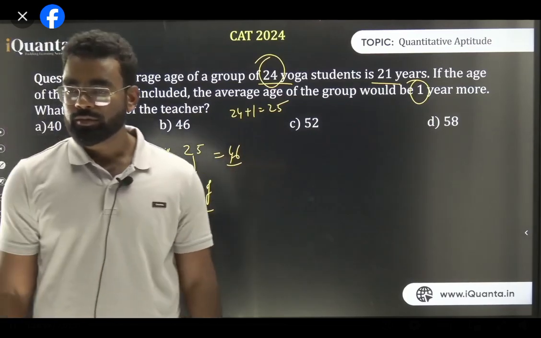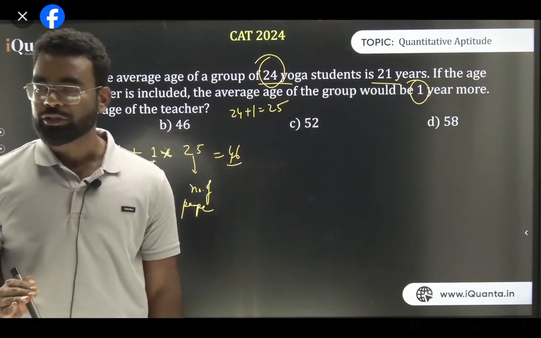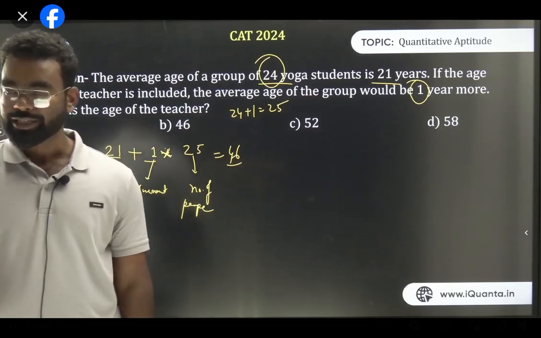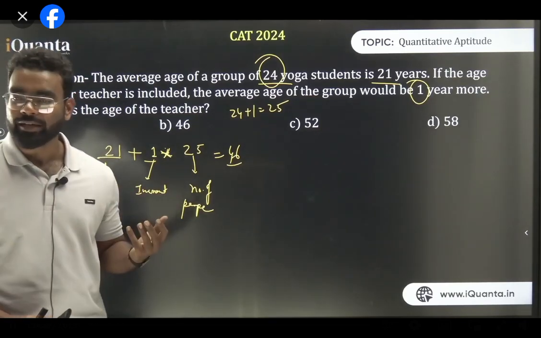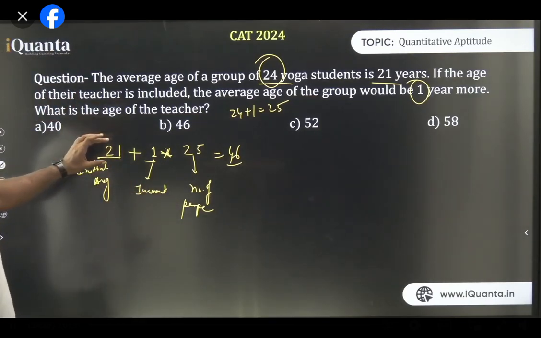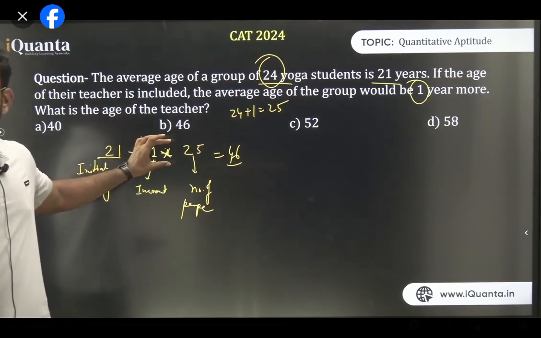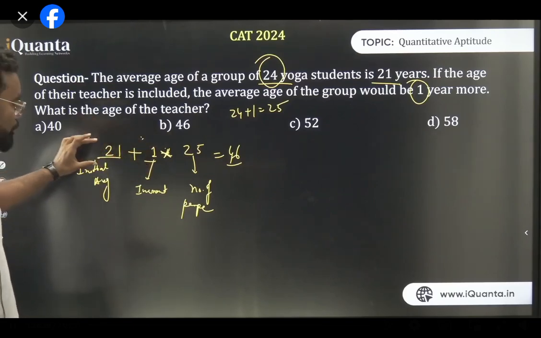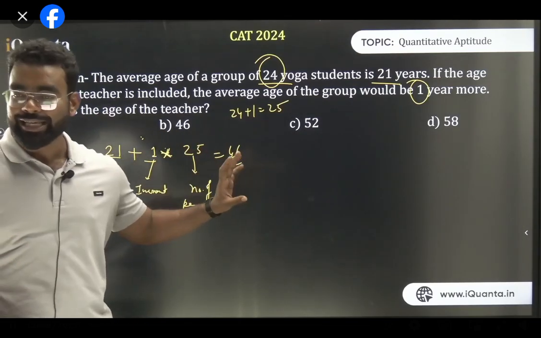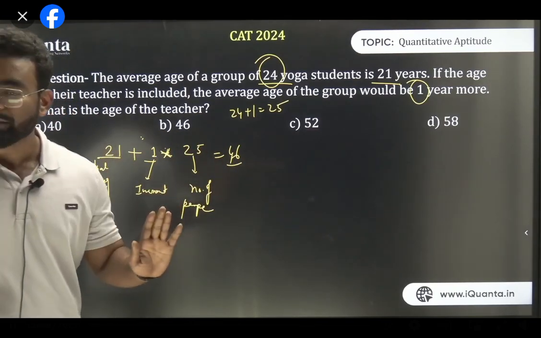Am I clear? This is the easiest way to solve this type of question, the fastest way to solve this question. Shall I explain again? First हम क्या किए हैं, the initial average which is 21, perfect. Then what I did, I add जितना इंक्रीमेंट हुआ, the increment is 1, and what is the total number of people now? That is 25. So 21 plus 1 into 25 is the answer, 46. That is the age of the teacher. That is as simple as this.